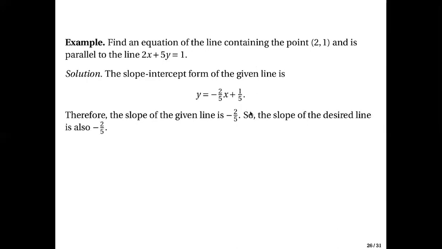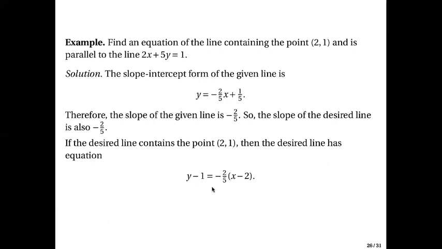The equation will be this. So the slope of the desired line is also negative 2 over 5. If the desired line contains the point (2, 1), then the desired line has this equation: y minus 1 equals negative 2 over 5 times (x minus 2).